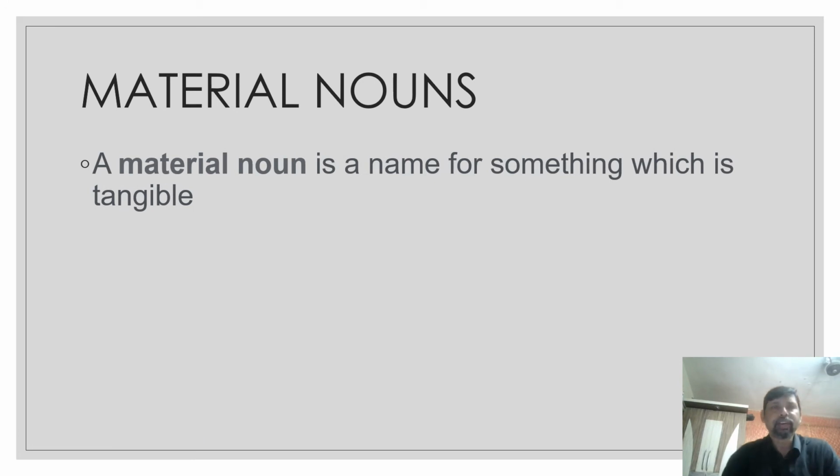Now the next type of noun is the material nouns. Material nouns means what? As the name suggests, a material noun is a name for something which is tangible. Tangible means what? You can touch it. Something which is tangible means you can touch it. So that is what is meant by a material noun.